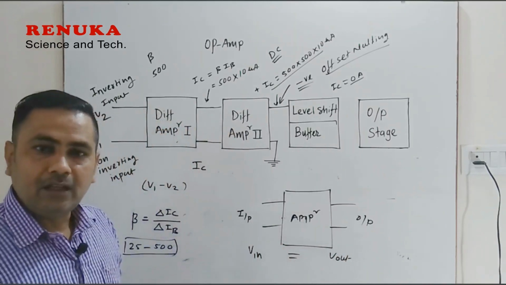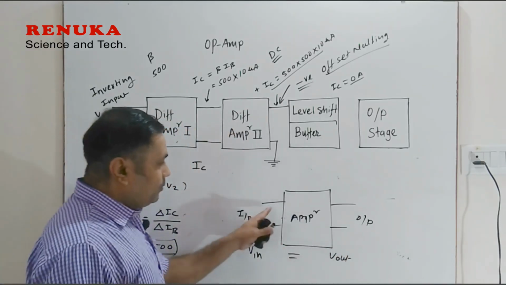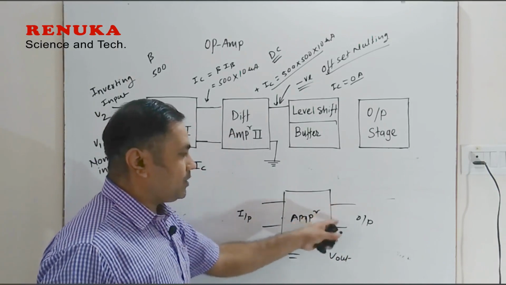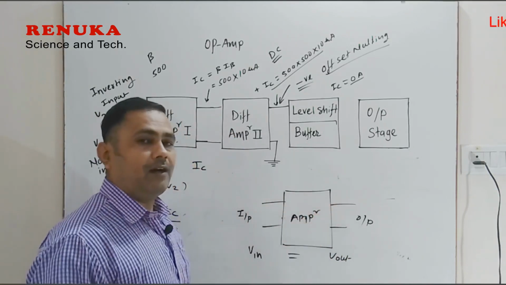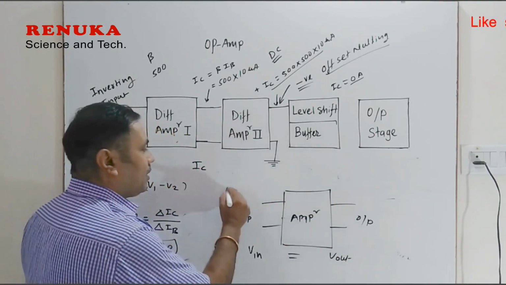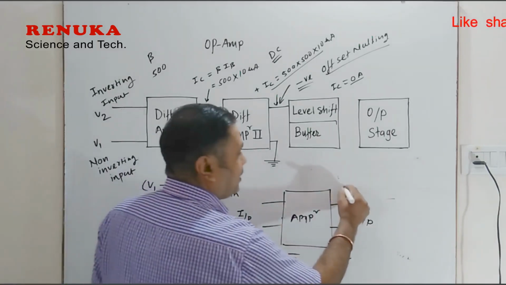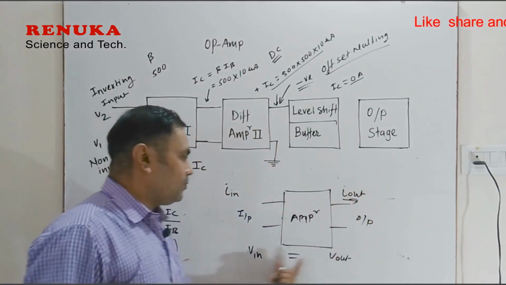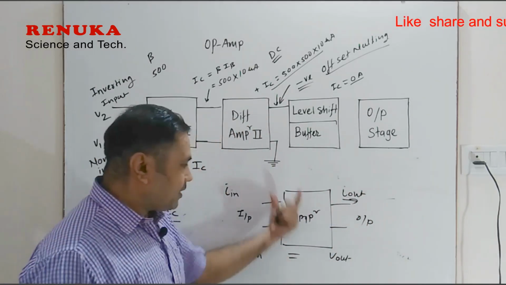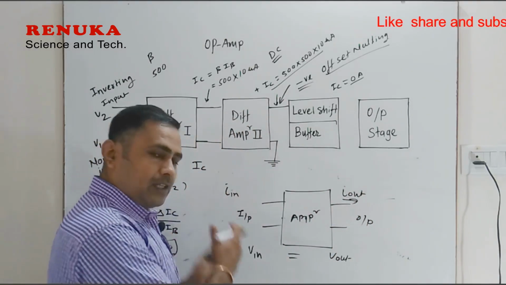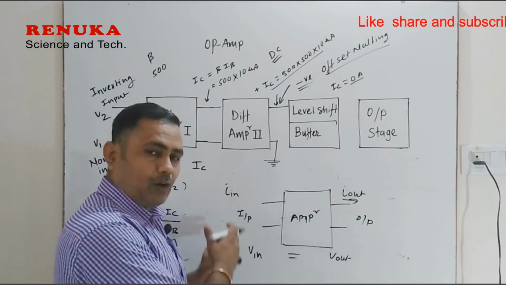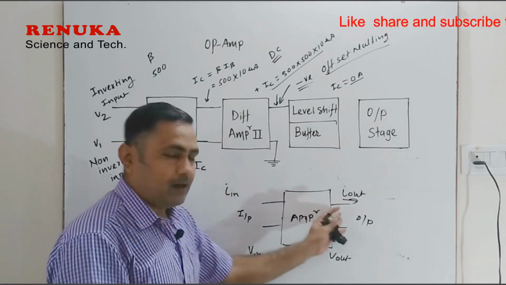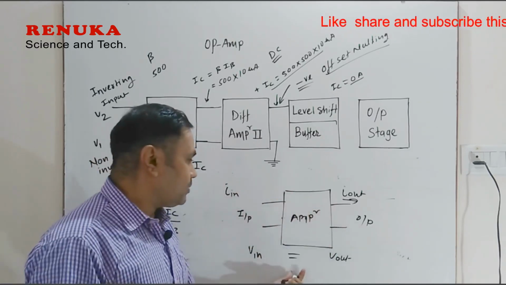But the input resistance and output resistance of this circuit are different, so the current at the input and the current at the output will be different, but the voltages will be the same. A circuit which provides the same voltage at the output as at the input, but with different currents, is called a buffer.